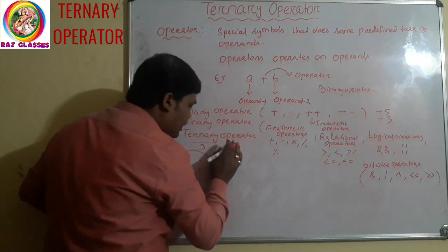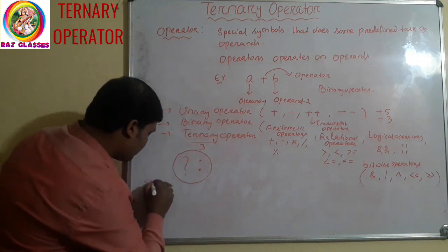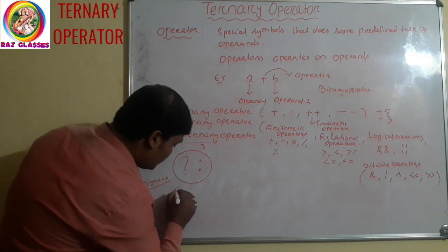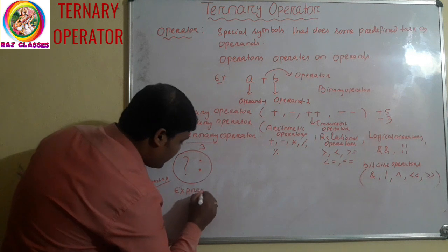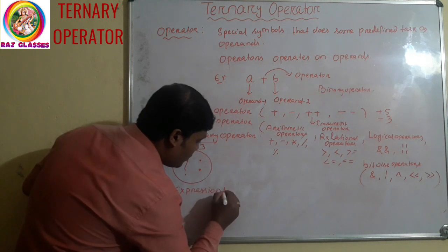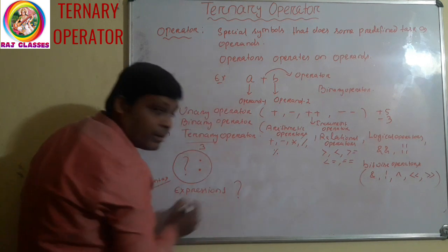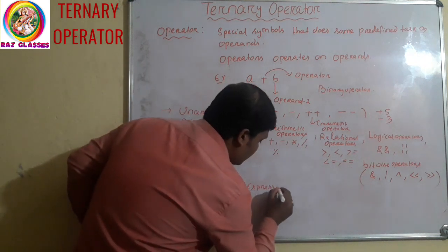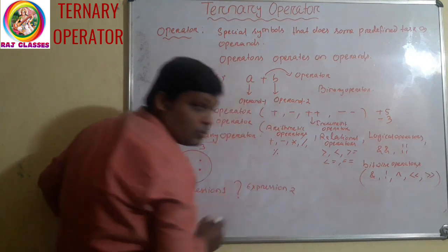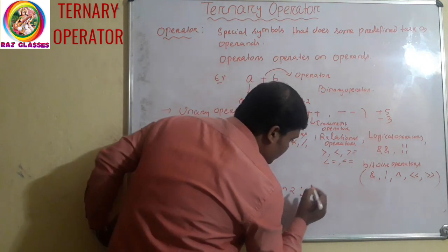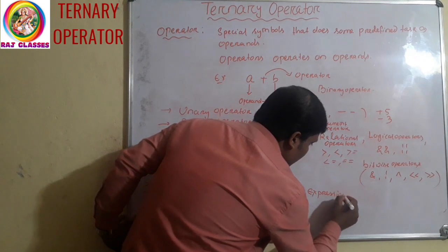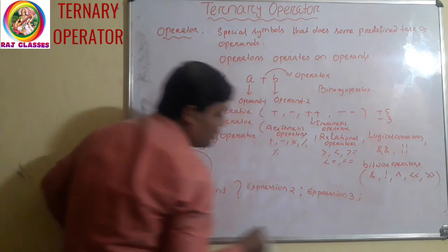Then what is the syntax for this ternary operator? Come to syntax. This is expression 1, then question mark, then expression 2, then colon, then expression 3, then semicolon.